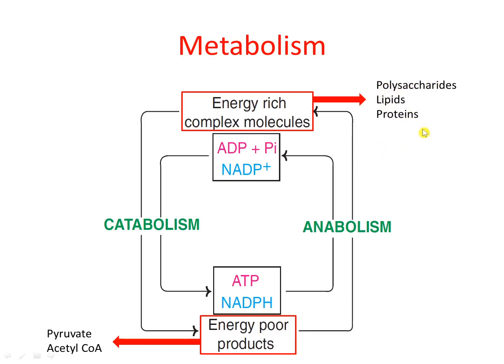And in this process, energy will be required, and that energy is provided by ATP and NADPH. So in catabolism, the energy is liberated in the form of ATP and NADPH, whereas in anabolism, the energy is utilized. Energy is required for the formation of energy-rich complex molecules such as polysaccharides, lipids and proteins.